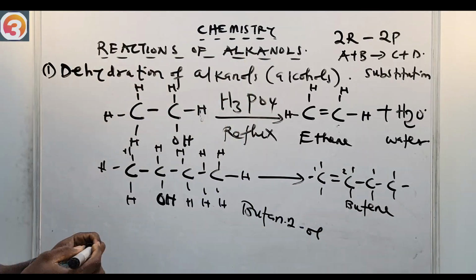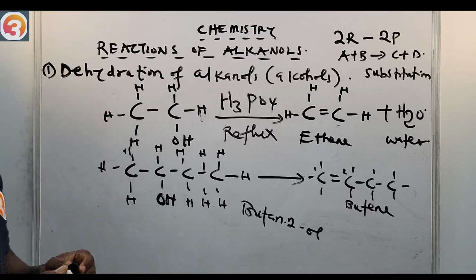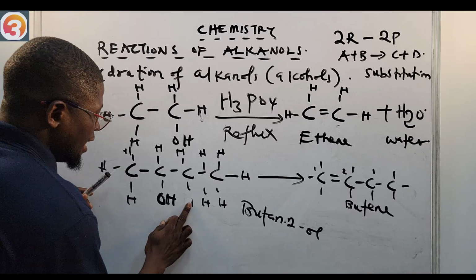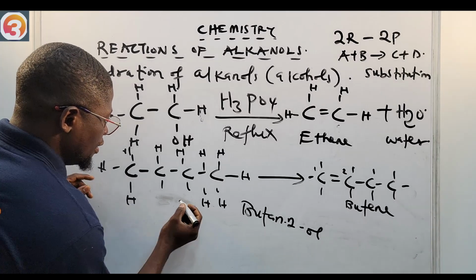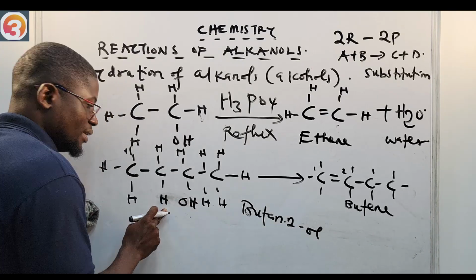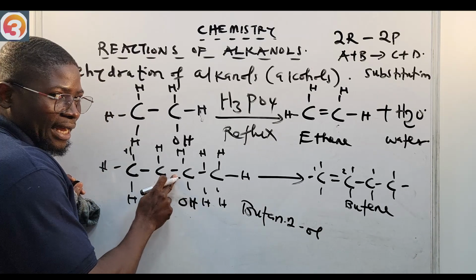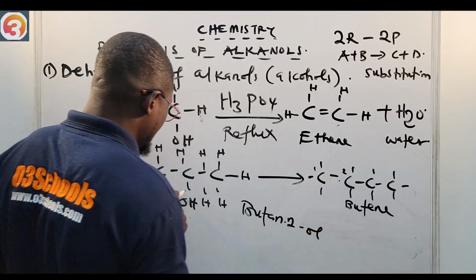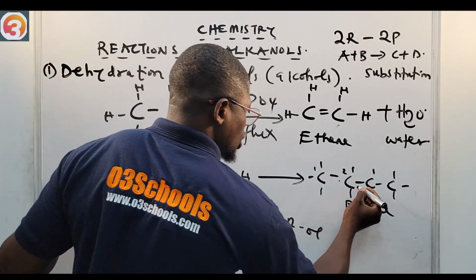That will be our butene, plus what? Our H2O. Now, let's say the OH was here, not here. This OH was here and here. So we remove this OH and remove this H. So the double bond will be formed between here, not here again. For this case, since we have switched places, the double bond will be formed here.